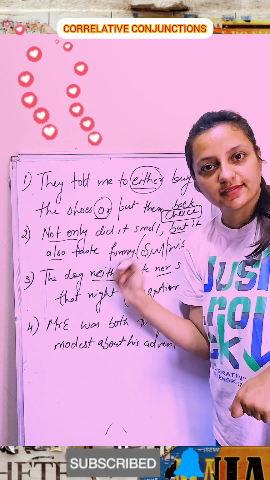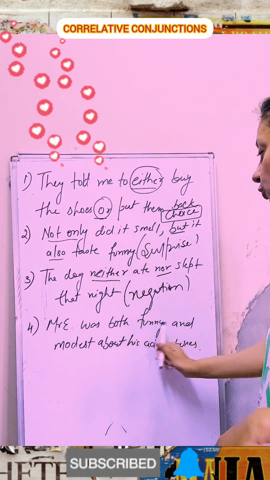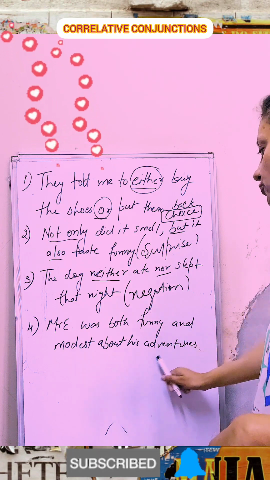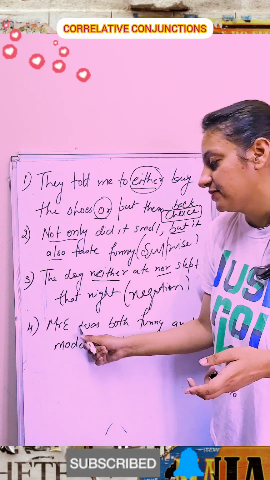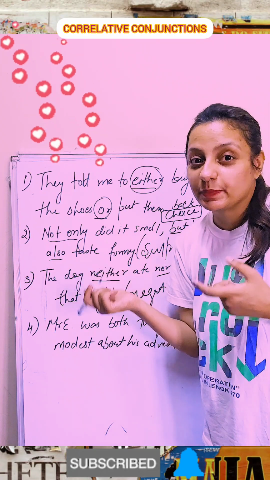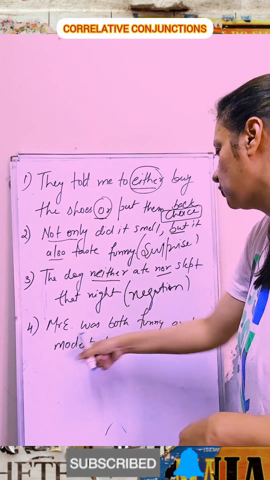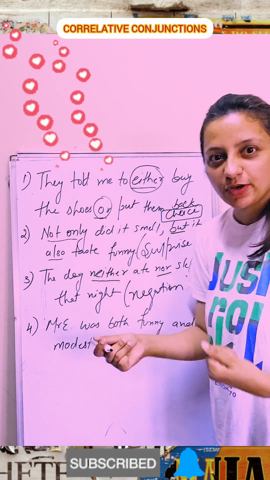Neither he did this nor that, so it's true for both. Mr. E was both funny and modest about his own adventures. Mr. E, he is too much fun. He never talks about his abilities, he just keeps them to himself, okay? So he is very much funny and modest about his adventures.